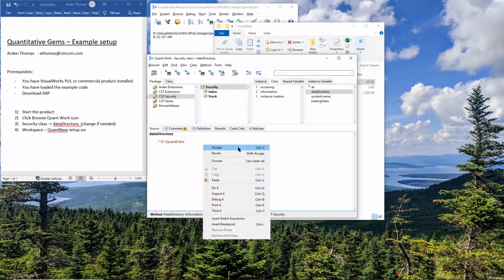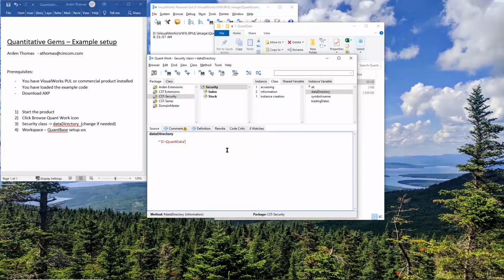Another thing I can do is a Control S. So you'll save that and you can verify that. If you go to another method and then back to here, you'll see it's what we set that to. This is so we can find our data in our examples in the proper place.